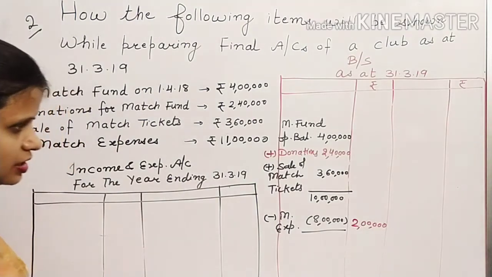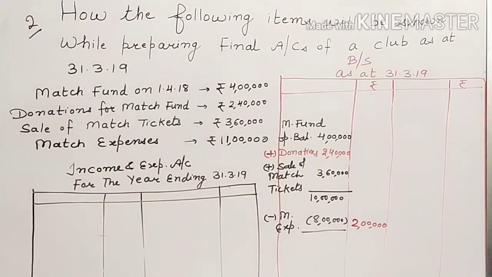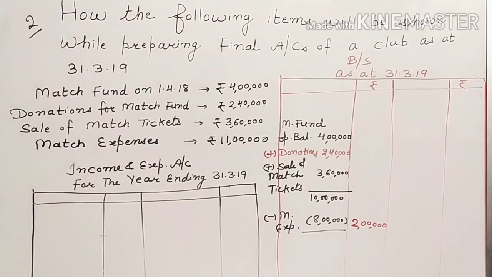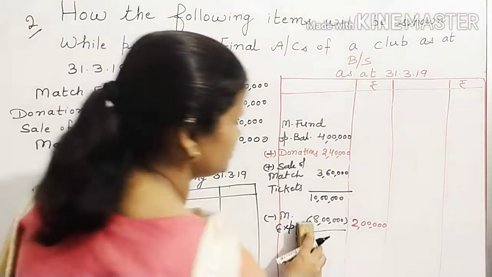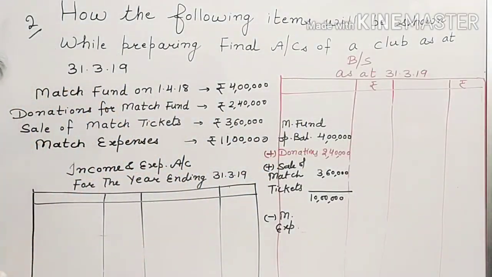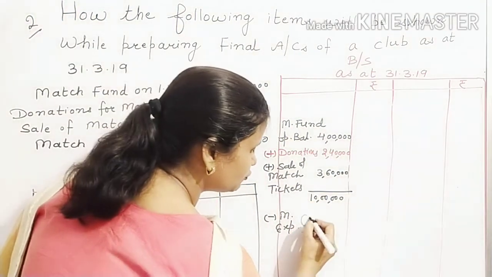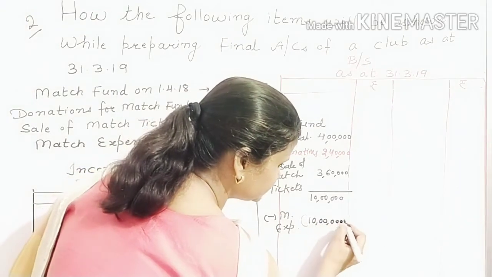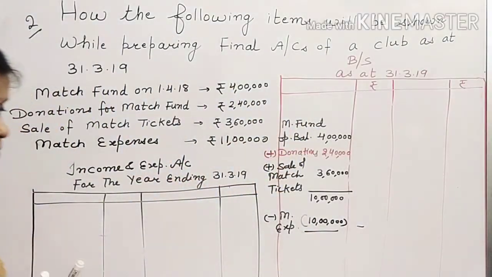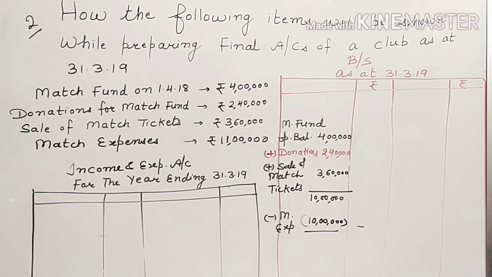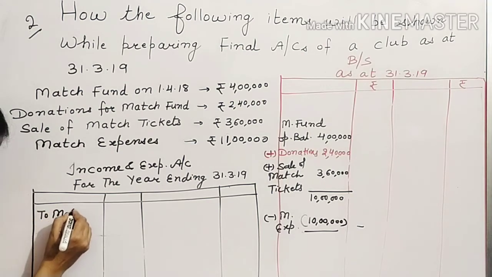Then how will we solve the question? What's the problem? We have total balance of 10 lakh, but expenses are of 11 lakh. Then how will you show these? Just see here. Because out of match fund, how much expenses you can cover? Only 10 lakh. So from here you will deduct only 10 lakh. And remaining expenses of rupees 1 lakh, there is no separate account for that. So that will be shown where? In income and expenditure account. On which side? On expenditure side. To match expenses.